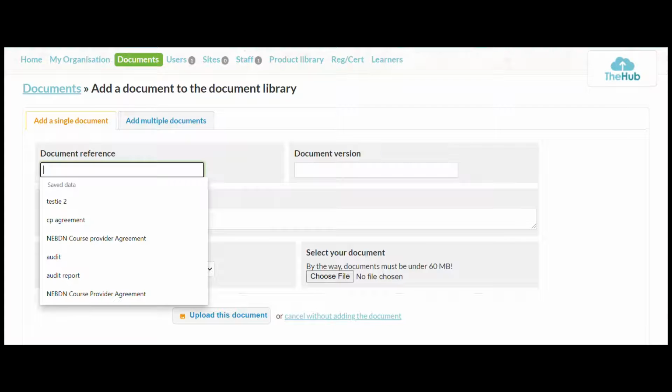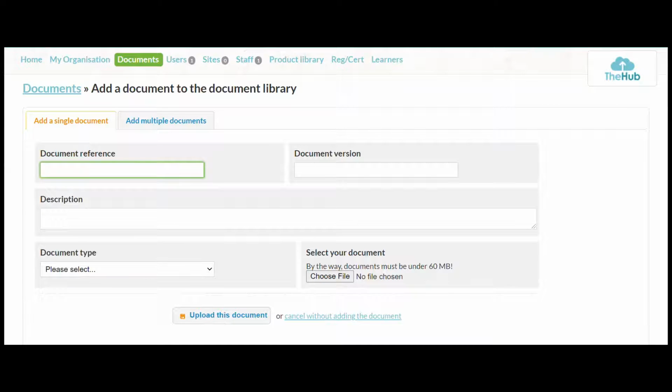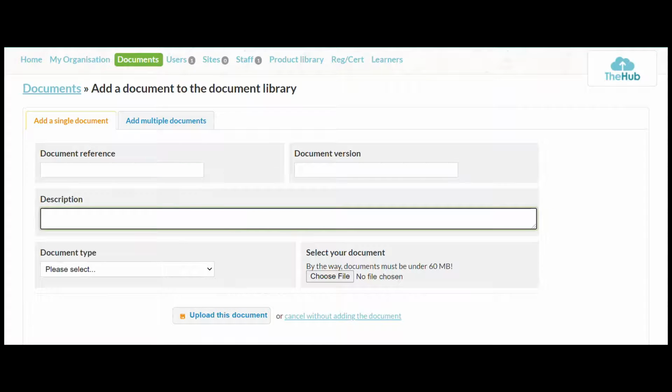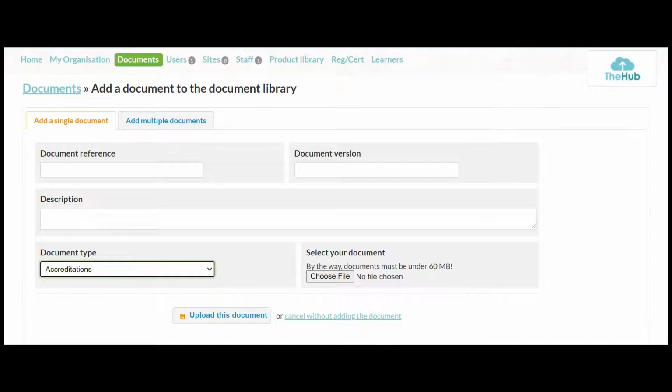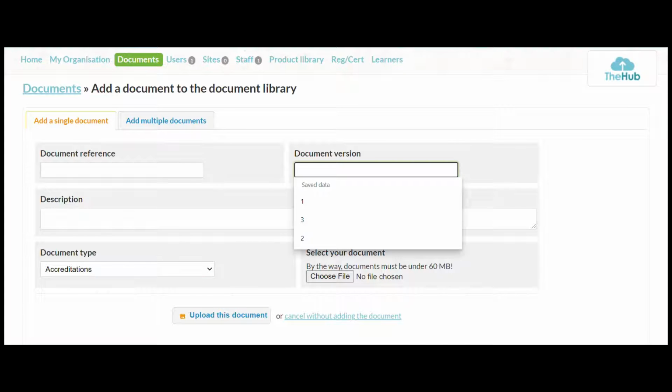So pop in there what you want your document reference to be. Then you can pop in the description. And then you can choose your document type. There's a really long list here of document types, so you can select which one you want it to be. So quotations. You can select your document version: 1, 2, 3, however many versions you've had of that document. So pop it in there.